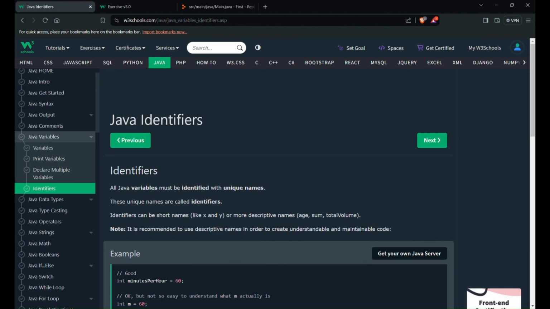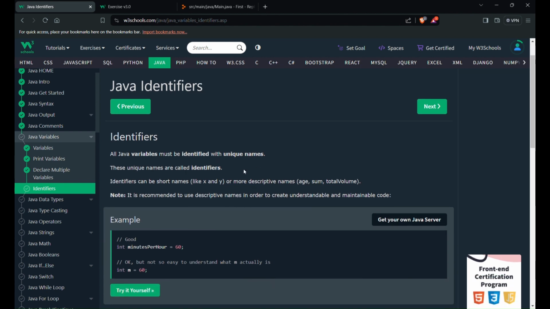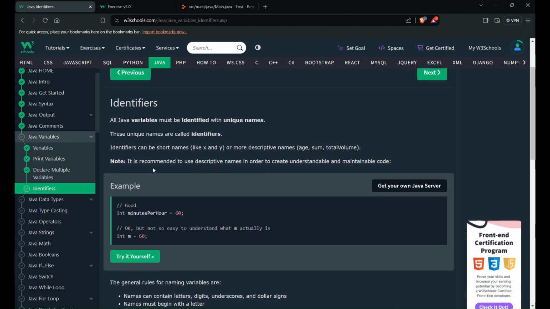We'll go to the next topic, Java identifiers. All variables must be identified with unique names. These unique names are called identifiers. Identifiers can be short names like x and y, or more descriptive names like age, sum, total volume. So instead of using x and y, it will be better to use descriptive names which describe our variables. So note, it is recommended to use descriptive names in order to create understandable and maintainable code.